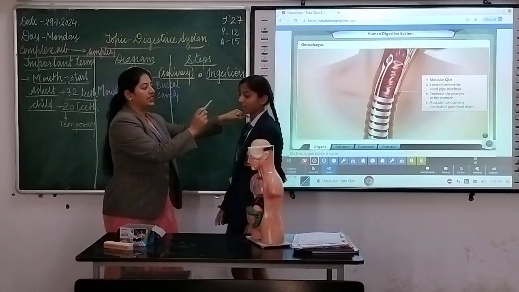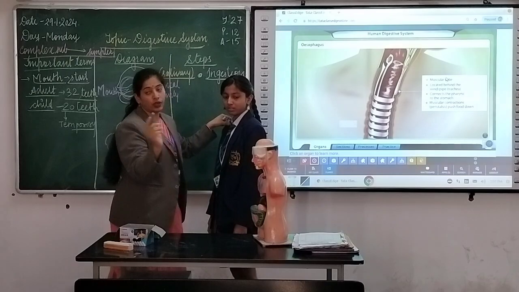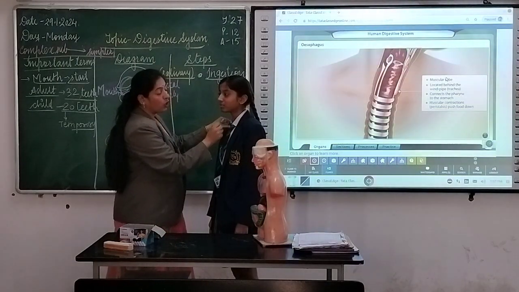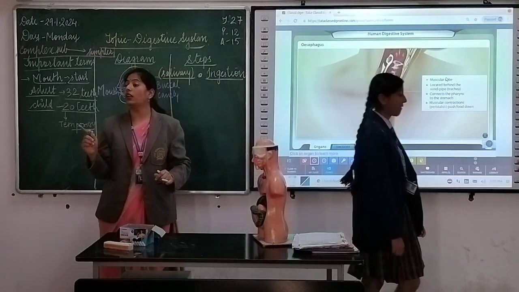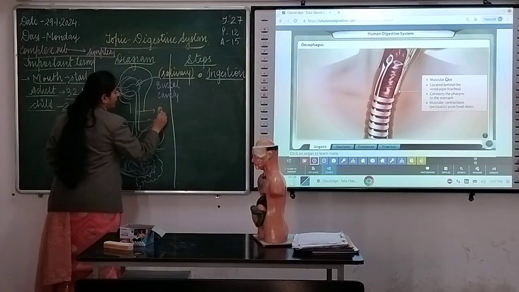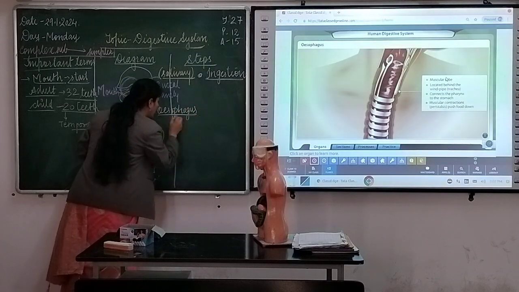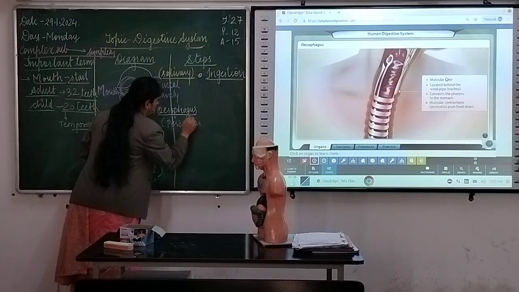For example, she has eaten something. Here, this is the buccal cavity. With the module, you can just relate it. She chewed it. After that, there is a long pipe that goes down. This long pipe is known as what? Esophagus. Okay? So, we will just mention it. Esophagus. And what is the work of this esophagus? Peristalsis movement. What is it?